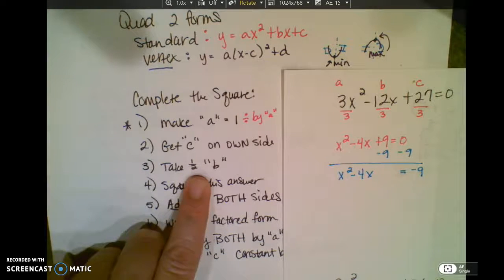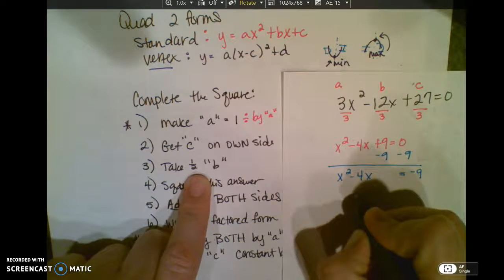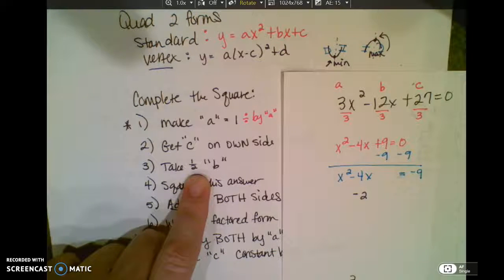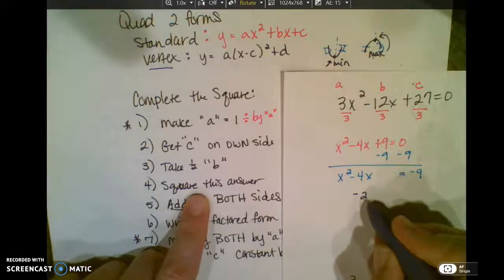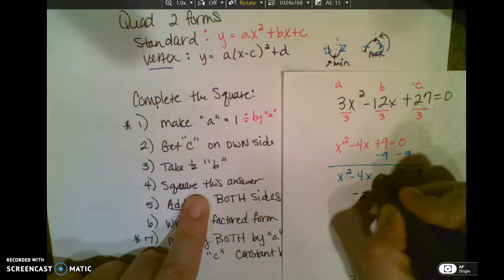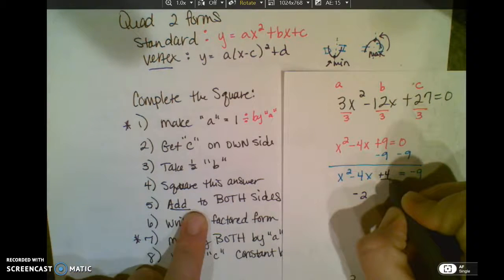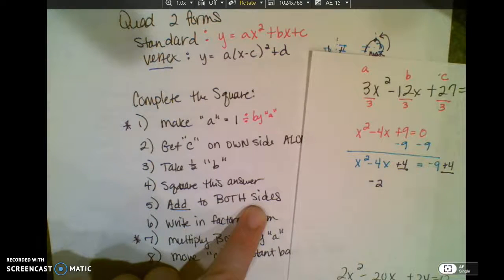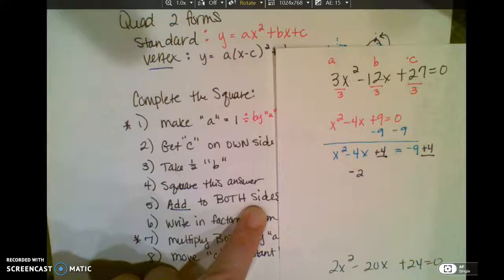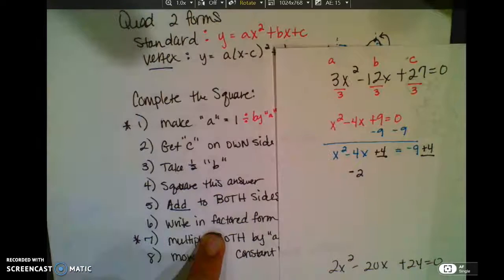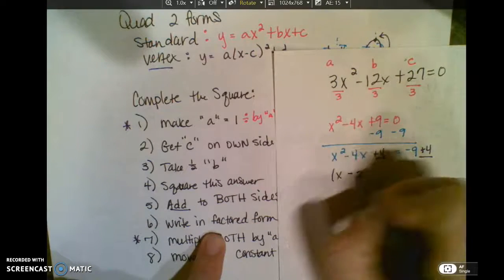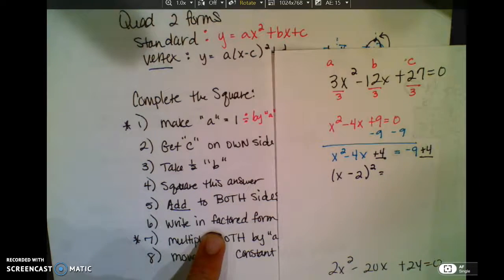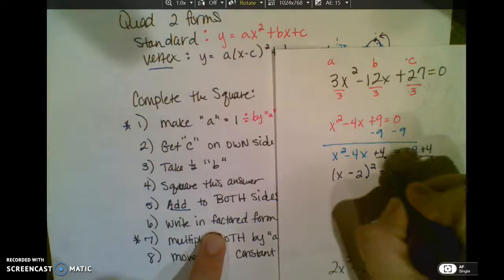We're going to take a half of b, so a half of negative 4 is negative 2. We're going to square that, so negative 2 times negative 2 is positive 4. Add to both sides, so I also have to add it over here. We're going to write it in factored form, so I have to show x minus 2 and square it. And negative 9 plus 4 is negative 5.